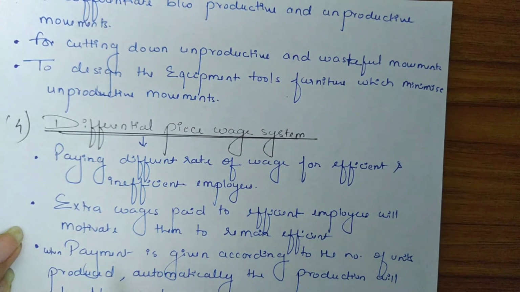So to adopt this differential wage system, Taylor suggested that the company must fix a standard rate of wage for the workers producing standard output or their targets. So the worker who produces more than the standard target must be paid a higher rate of wage, and those who are producing less than the standard output must be paid a rate less than the standard rate.